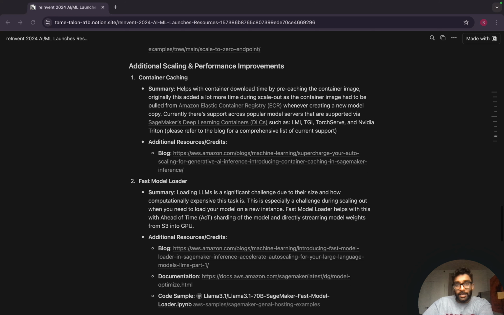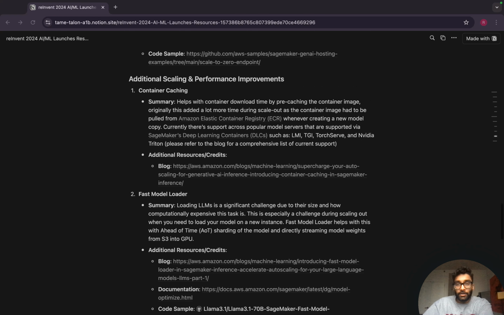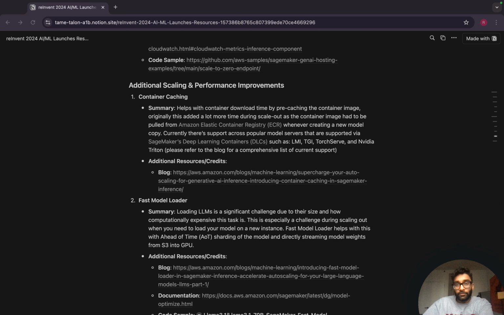Then there were some additional scaling and performance improvements that also stood out to me. This is once again getting really deep into real-time inference for those that are interested. Number one is container caching. If you're familiar with SageMaker Inference, you know that you have to associate a Docker image that provides the runtime environment for working with the model. And this used to be a challenge when auto-scaling your endpoint, right? If you're bringing in new instances behind the endpoint when you have more traffic, then you had to re-download this image. You had to pull this image from ECR, which is the container registry on Amazon, whenever making a new model copy.